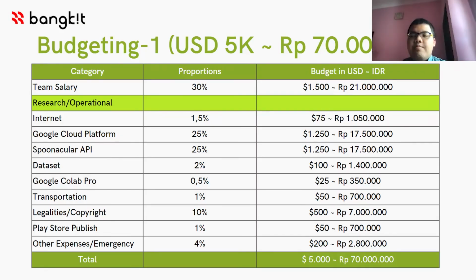For the go-to-market proposal, we have two scenarios. The first scenario is if we have $5,000. The $5,000 consists of team salary, research operational, internet, Google Cloud Platform, Spoonacular API, dataset, Google Colab Pro, transportation, legalities, copyright, Play Store publish, and other expenses for emergencies.